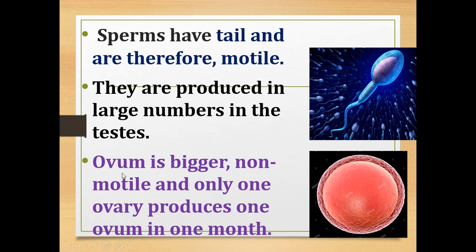The ovum, which is present in the female, is bigger in size and non-motile, and only one ovary will produce one ovum in 1 month. That means there is a pair of ovaries, that is, two ovaries. Only one ovary will produce one ovum in a month. So once a month only one ovary will produce one ovum in the female.